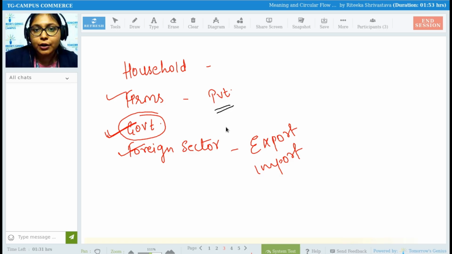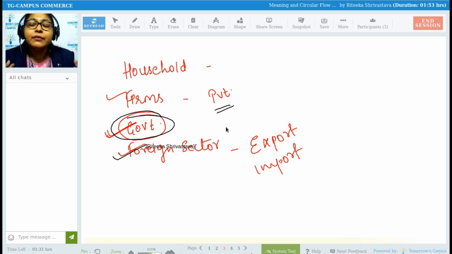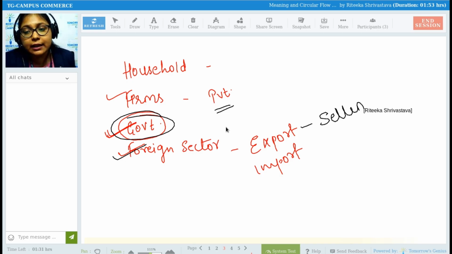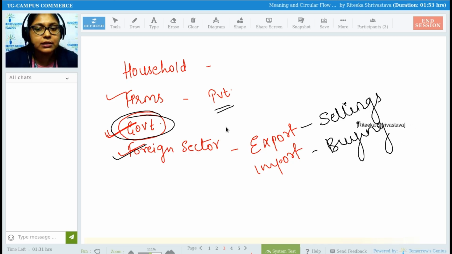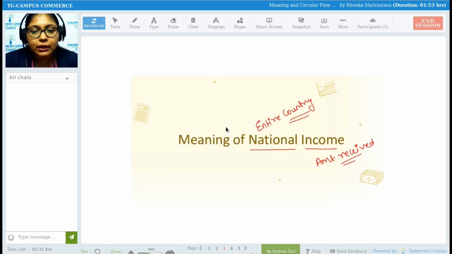Then comes government. All the transactions related to government will be classified under the government sector. And lastly comes the foreign sector, which includes exporting and importing of goods and services. Exporting of goods and services means selling of goods and services, whereas importing of goods and services means buying of goods and services. So this is export and import. These four sectors we are going to study in more depth, but let us first continue with this much.